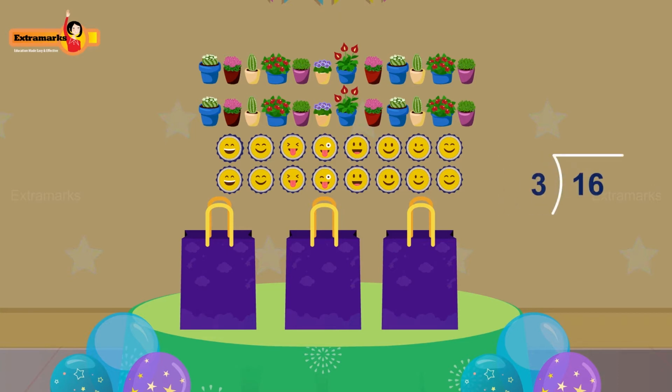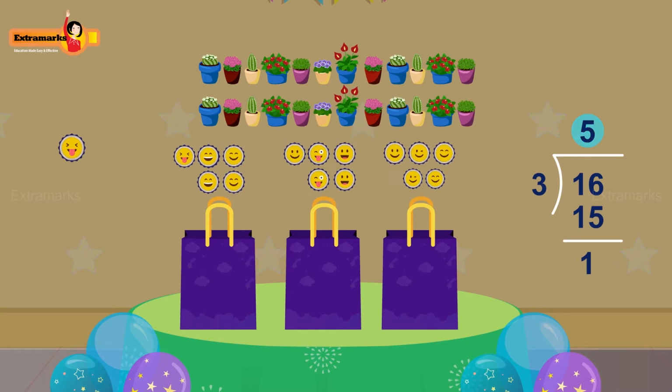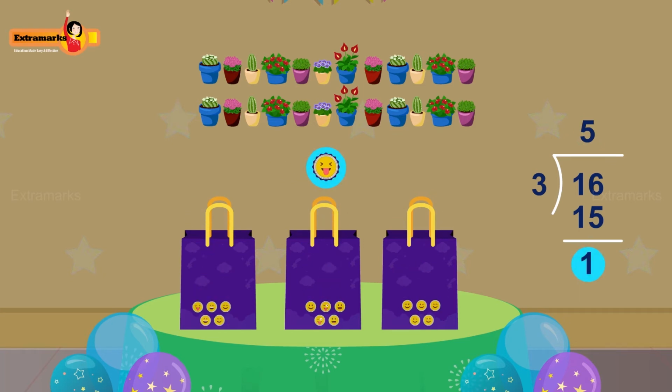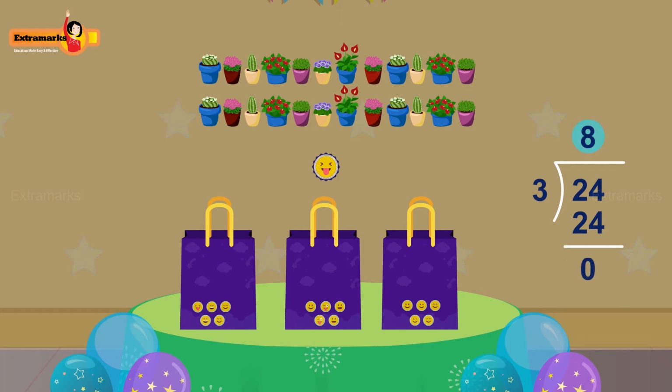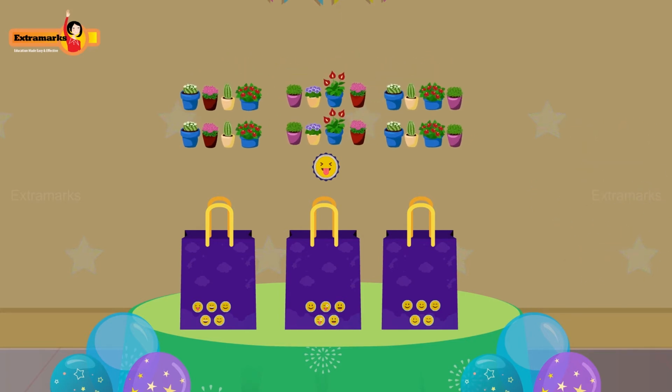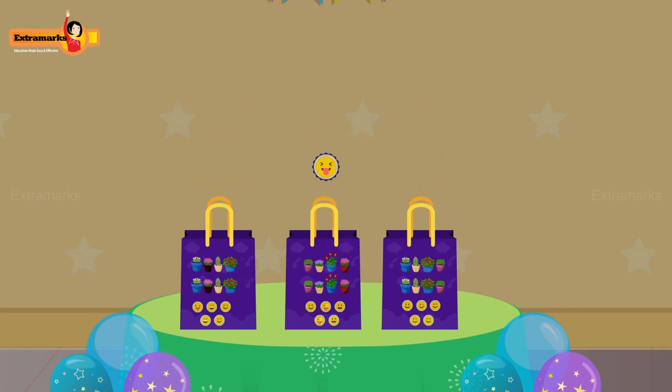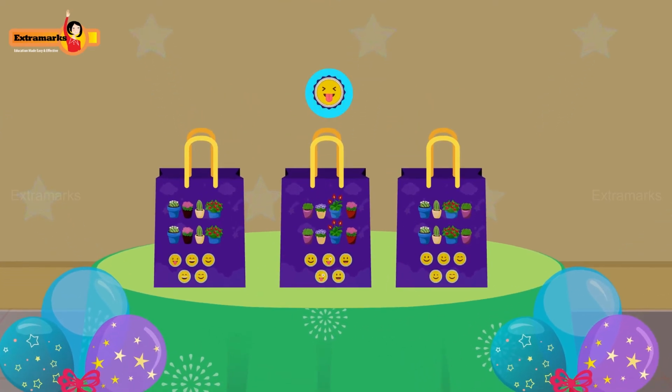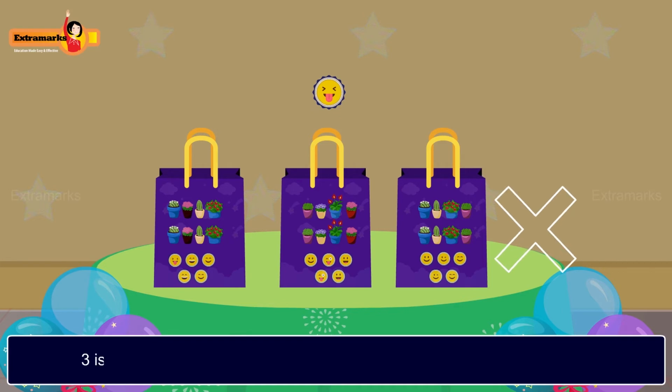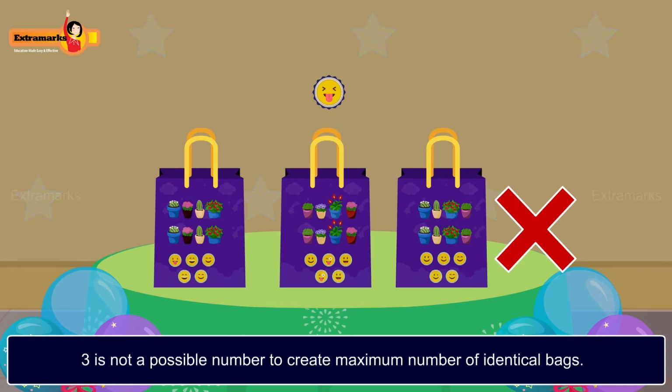On dividing 16 by 3, the quotient obtained is 5. So, each bag can have 5 badges. But one badge is left out. On dividing 24 by 3, we get 8. So, each bag will have 8 miniature plants. Clearly, one badge is left out. So, 3 is not a possible number to create the maximum number of identical bags.